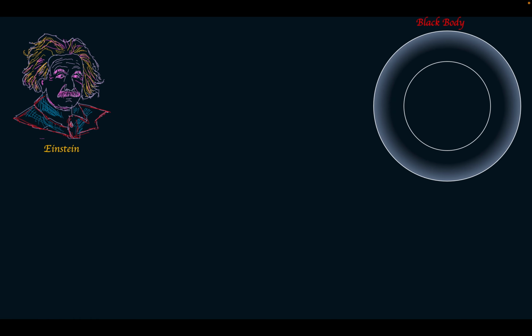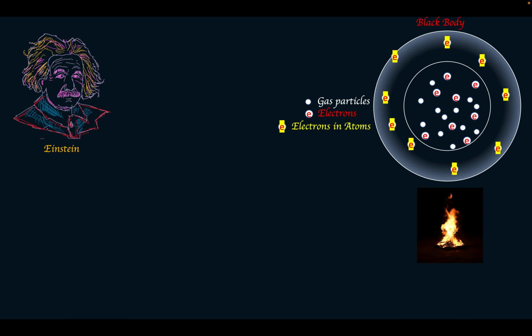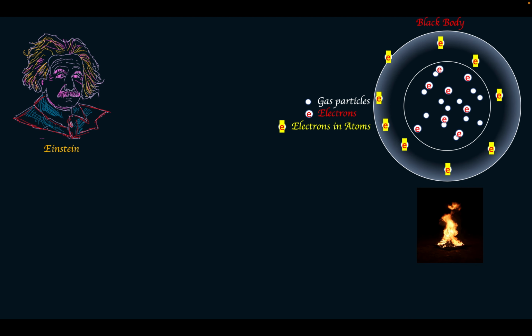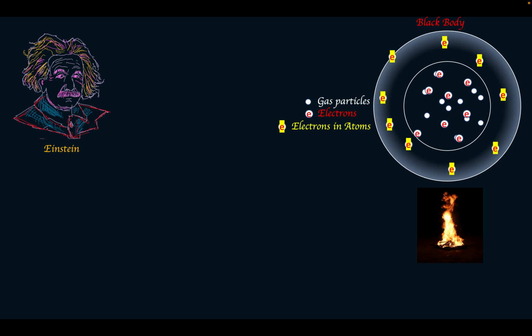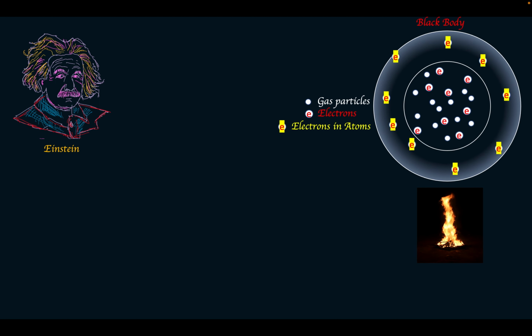Einstein imagined an empty black body. He filled it with gas particles and electrons. The atoms of the wall of the black body contained other electrons. As the black body is heated, they oscillate with a broad frequency range. They emit radiation. Soon, the interior of the black body is steamed with speeding gas particles and electrons and radiation emitted by oscillating electrons. After a while, everything inside is at the same temperature. The energy of the black body is conserved.